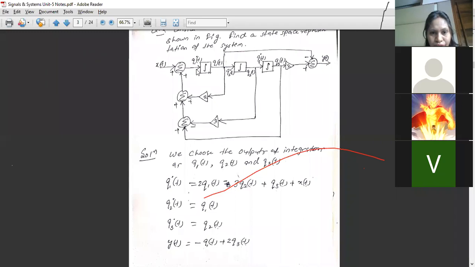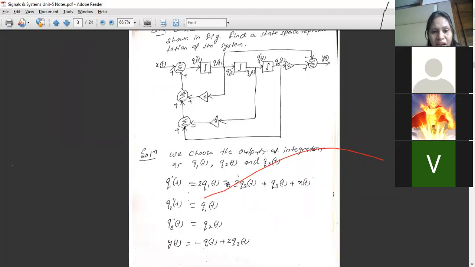Okay, let's continue. So we'll write the expression for q1 dot t, the first expression, that is the input given to the first integrator. What will be the relation for q1 dot t? It is the output of this particular summation block. The output of this summation block has the inputs coming from here, here, and here. All the inputs that we'll have to take. So what are the inputs? The first input is 2q1(t). From here we are getting 2q1(t).